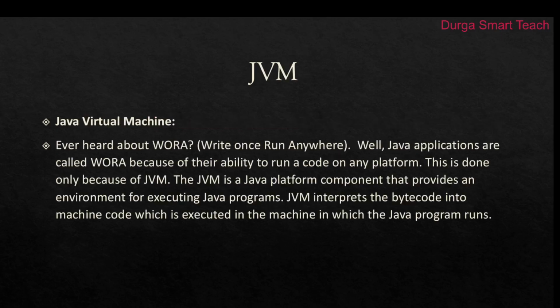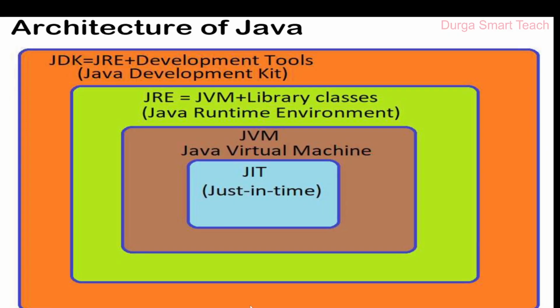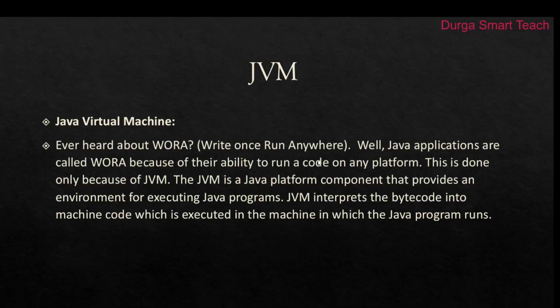Okay. Next, inside JRE it contains JVM, the Java Virtual Machine. So let's see what the Java Virtual Machine is. We have already heard the word WORA: write once, run anywhere. So Java is platform independent. That means once you compile the Java program, it will generate bytecode. That bytecode can be run on any operating system.